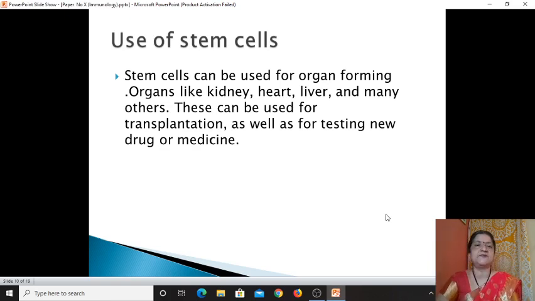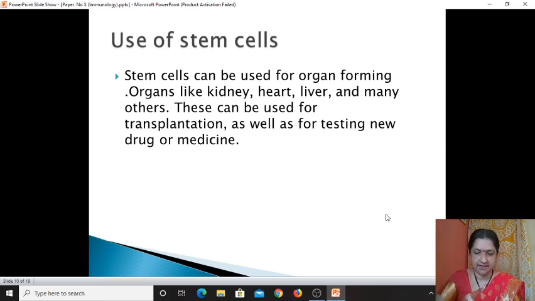In such transplantation also we can use stem cells. This has a wide application nowadays because there are so many problems, diseases, and disorders in the community. In order to treat these diseases and disorders in individuals, we can use stem cells for therapeutic purposes. So for therapeutic, treatment, diagnostic, and transplantation purposes, and for testing new drugs and medicine, we can use stem cells. And therefore we have to study the stem cells.